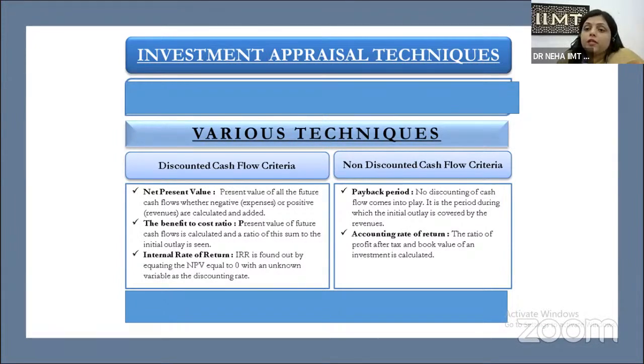Now, the cost benefit analysis: you have to analyze the present value of future cash flow against the initial outlay, to see what you get at last through this investment, a positive result or a negative result, a maximum benefit or the least benefit. So that is your cost benefit analysis. And the most important, IRR, that is internal rate of return.